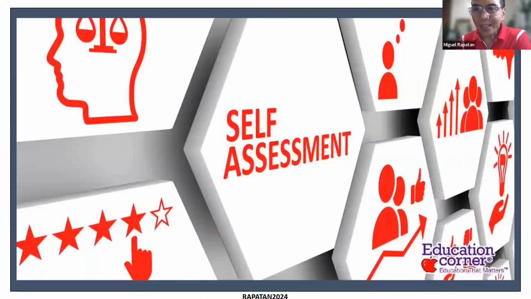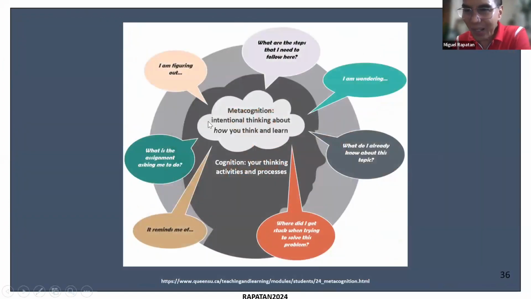Right. So we have been talking about teachers' design of assessments. They need to be aligned and they need to be valid. But the other important part of assessment is the work of the student, not just the work of the teacher. And so this now involves self-assessment. So self-assessment in recent years has been recognized as a big part of effective learning.